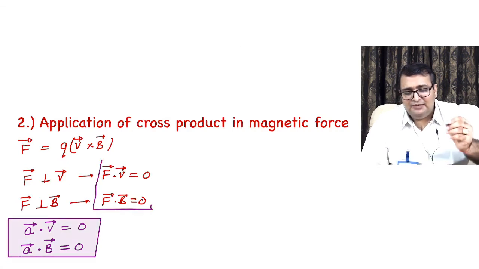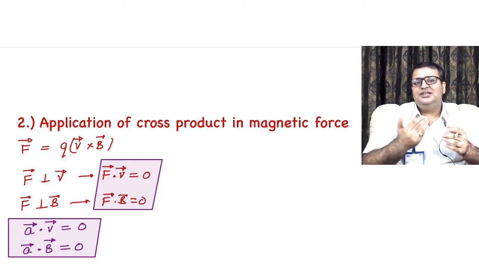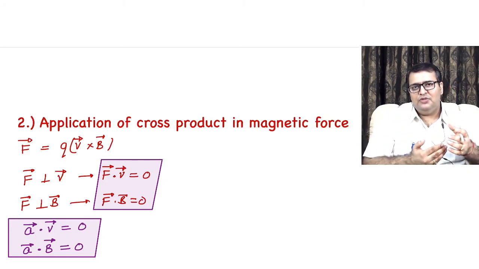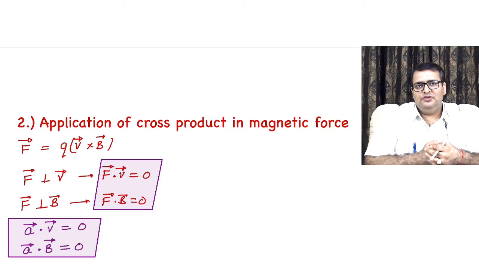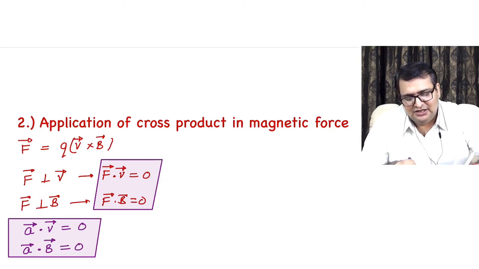Now certain times another type of problem comes where velocity is given in component form and magnetic field is also given in component form, and we are supposed to find the force in component form. Let me give you an example.